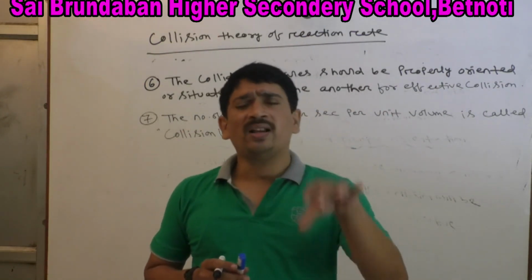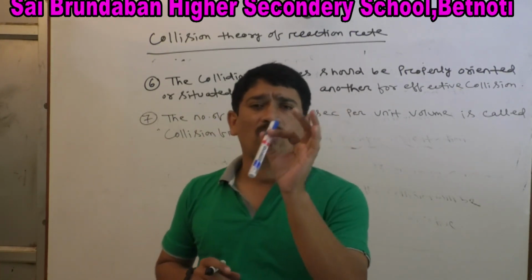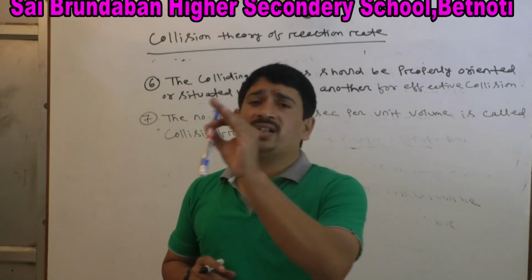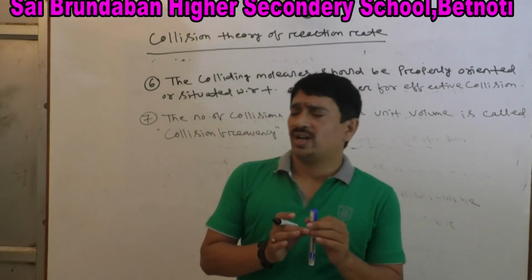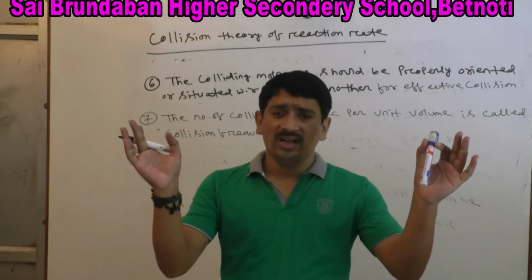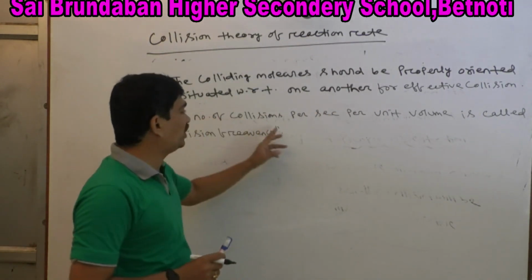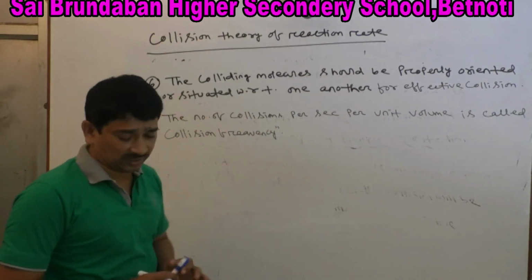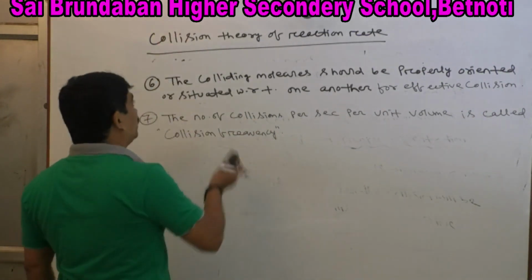Next point, the colliding molecules should be properly oriented or situated with respect to one another so that the collision is effective. Otherwise, the collision is ineffective. If the collision is ineffective, the colliding molecules collide with each other and move randomly within the system. And the last point, the number of collisions per second per unit volume is called collision frequency. These are the main postulates of collision theory.